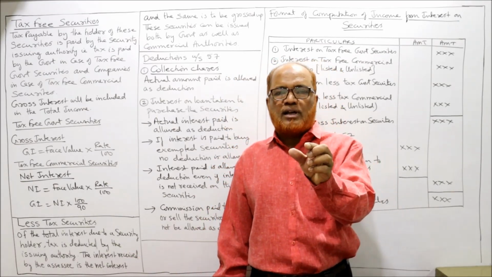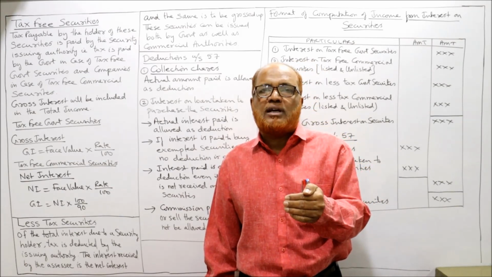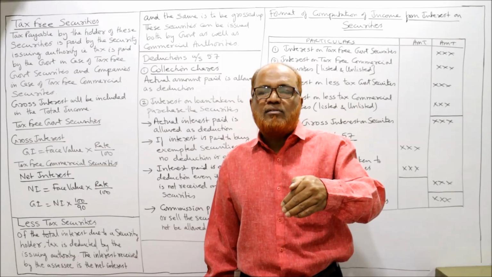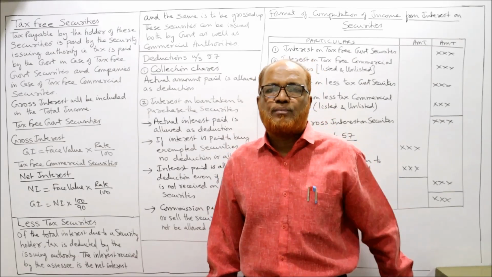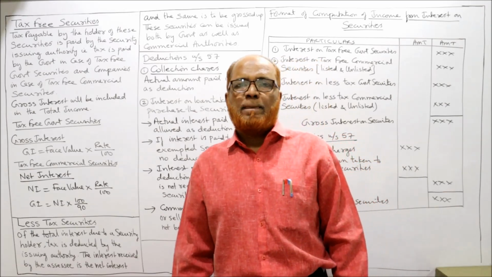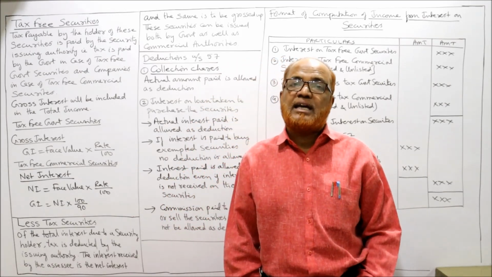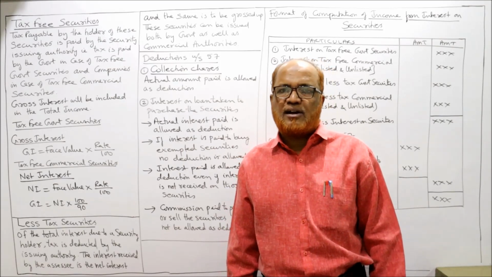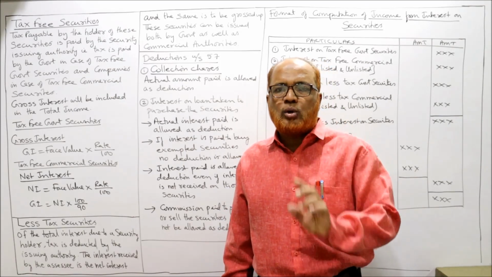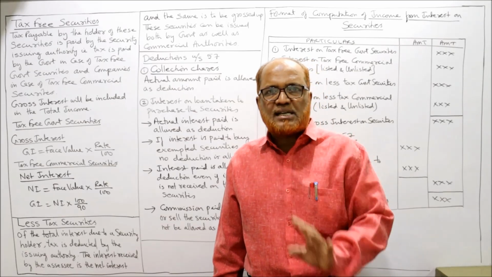In less tax security, the tax will be deducted by the issuing authority and the investor will get only the net interest. For example, you have purchased less tax security. 1 lakh rupees is the face value of the security, 10% is the rate of interest. So 1 lakh into 10%, 10,000. So your total interest is 10,000.